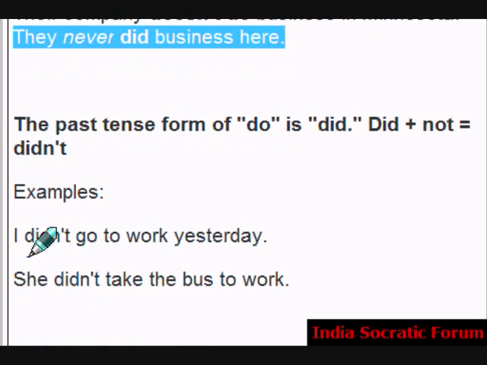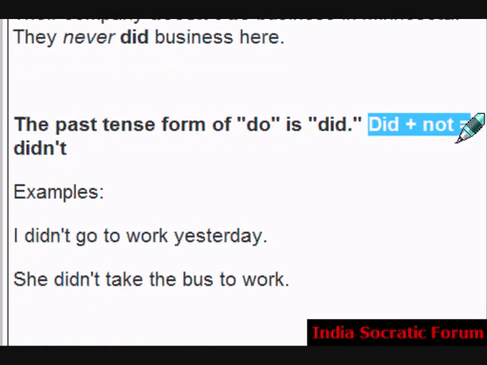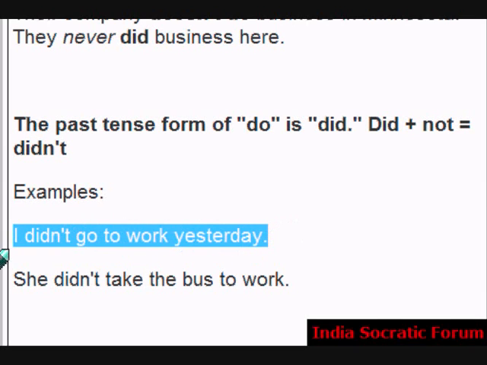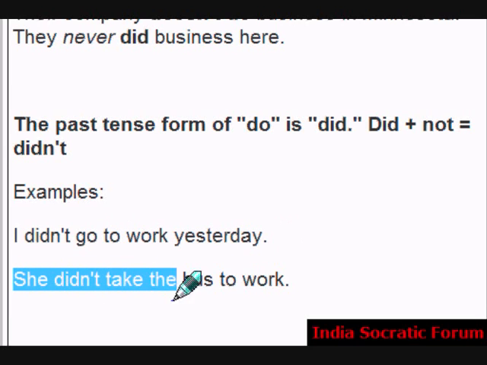The past tense form of do is did. Did plus not equals didn't. Examples: I didn't go to work yesterday. She didn't take the bus to work.